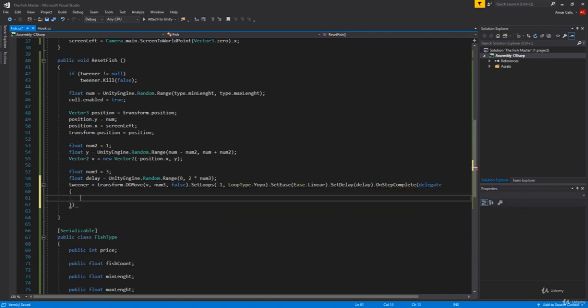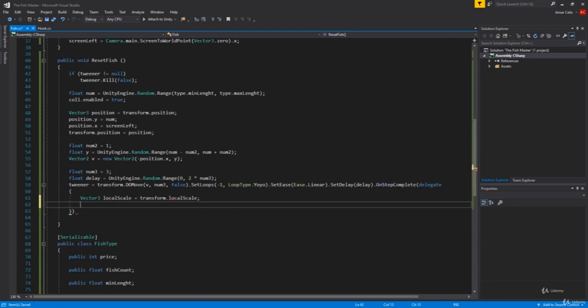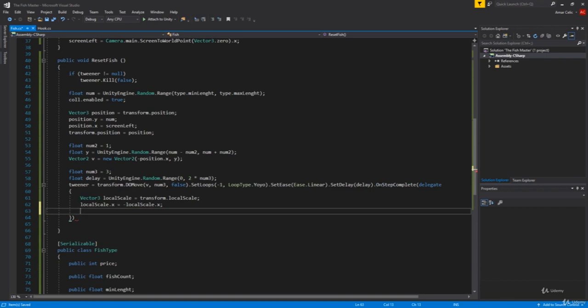Put this up, curly brackets, then say Vector3 localScale equals transform.localScale, like this. localScale.x equals negative localScale.x. And then we're saying transform.localScale equals localScale. Simple. And we'll finish this off by adding a semicolon.